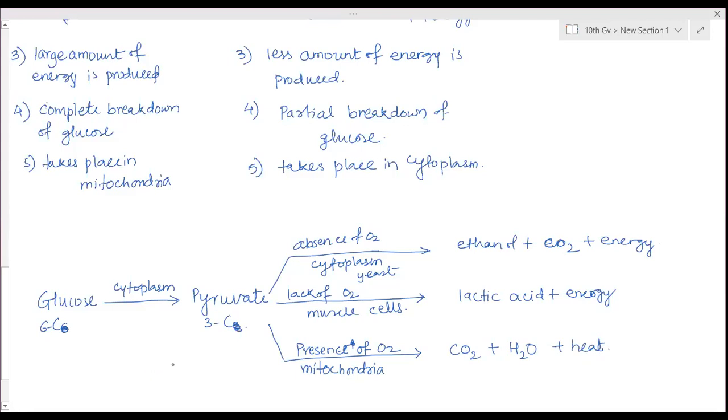Ma'am, in the second case, is that also produced in the cytoplasm, like the yeast process? Yes, it is cytoplasm. So whenever oxygen is available, then only mitochondria. No oxygen, only cytoplasm. If oxygen is present, then the cytoplasm will send that pyruvate to mitochondria. Otherwise, it will not send.